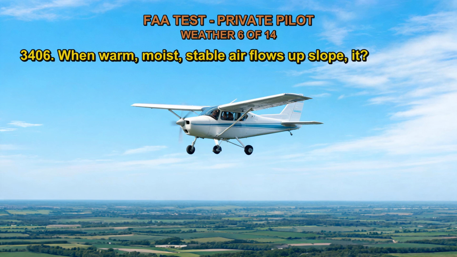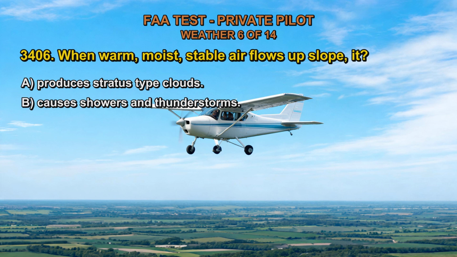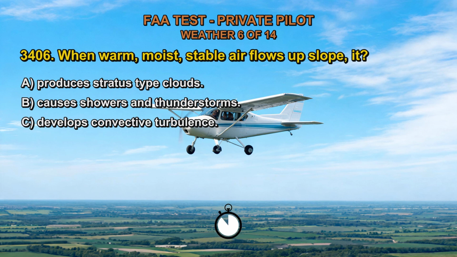3406. When warm, moist, stable air flows upslope, it A. Produces stratus-type clouds. B. Causes showers and thunderstorms. C. Develops convective turbulence. The correct answer is A.